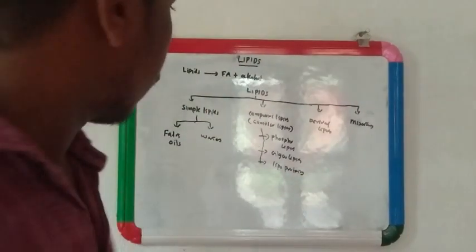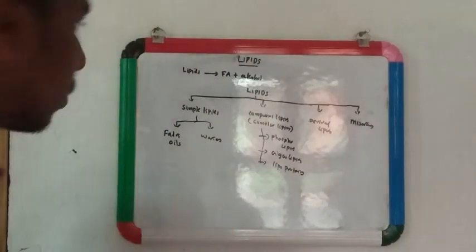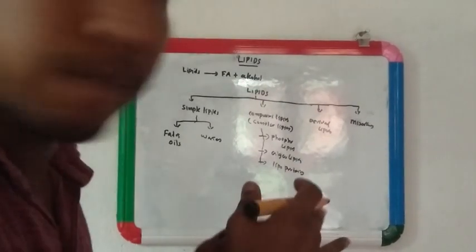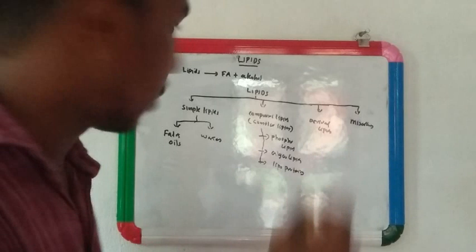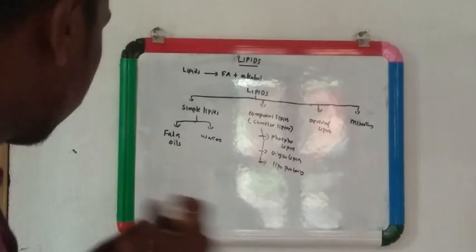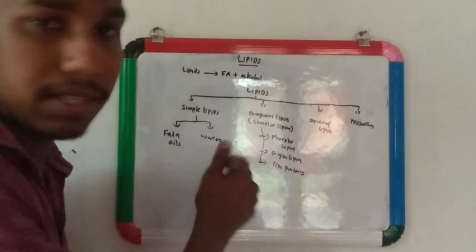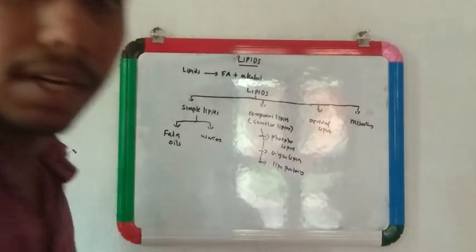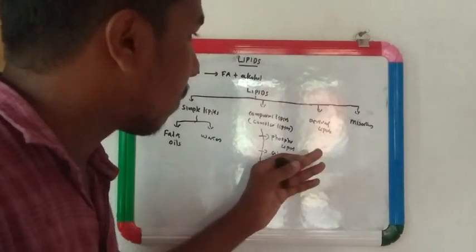So this is the classification of lipids. We can classify broadly into four: simple lipids, compound lipids, derived lipids, and miscellaneous. We can classify simple lipids further into two, that is fat and oils and waxes. Compound lipids into phospholipids, glycolipids, and lipoproteins. Then derived lipids and miscellaneous.